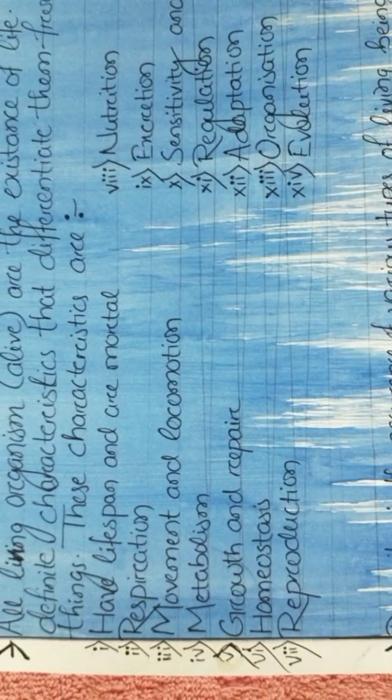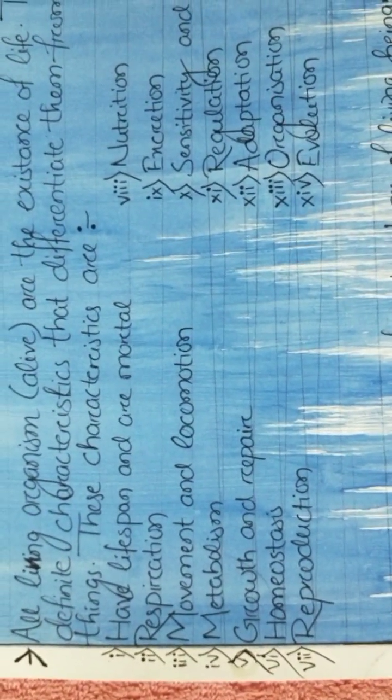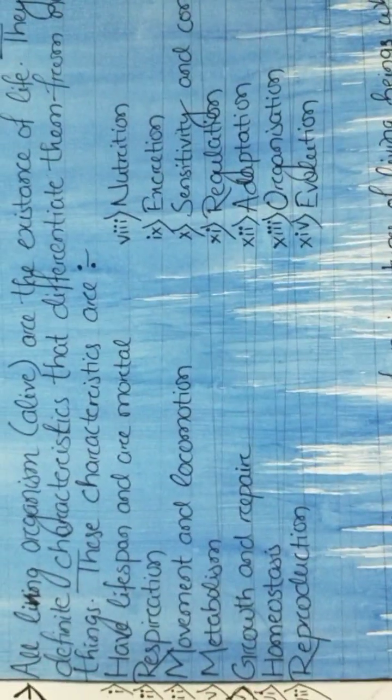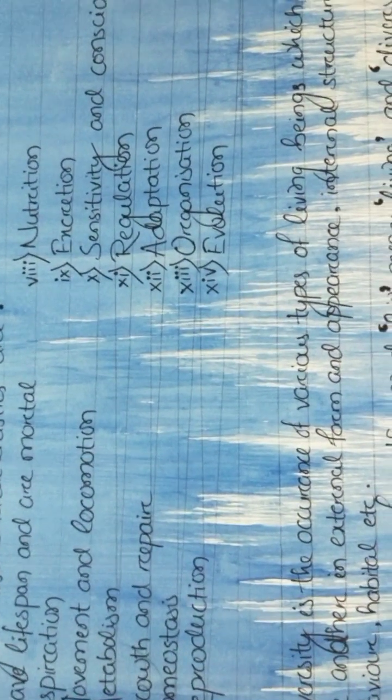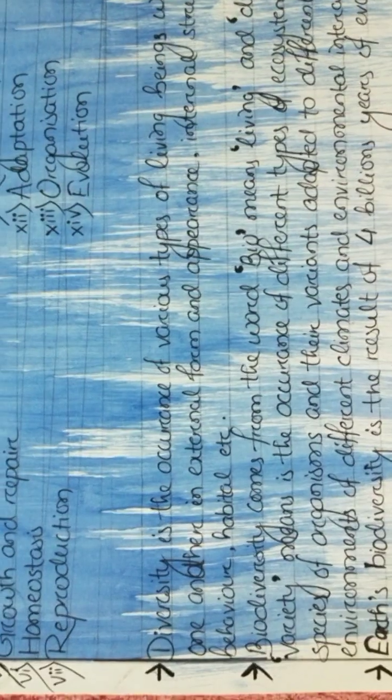They metabolize, and maintain homeostasis, where they keep their body temperature constant, etc. Even though some cannot keep their body temperature constant, they also show the living characteristics. Adaptation, sensitivity, regulation, everything that they show are the characteristics of a mortal having a lifespan. They are mortal. They have some lifespan or age up to which they live.